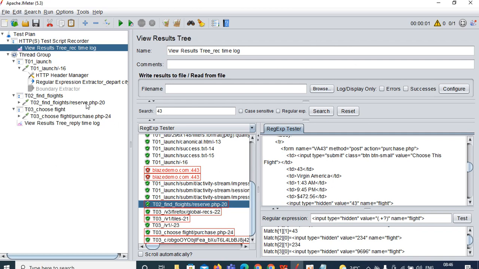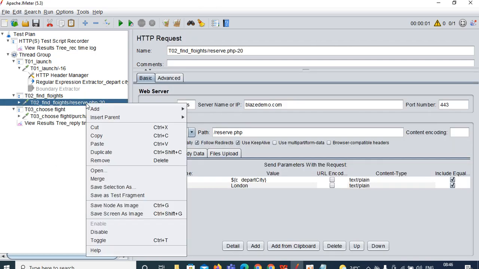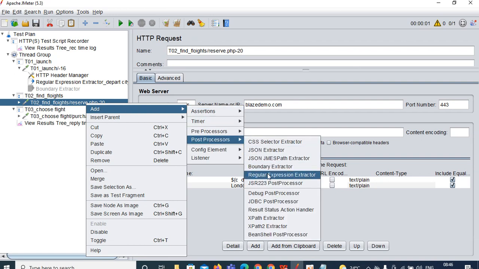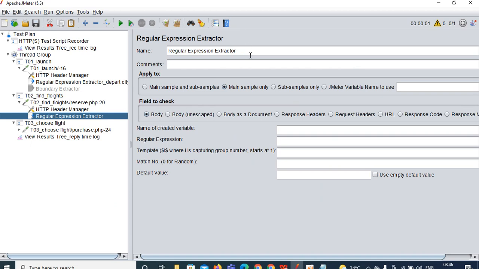Go to your script. This is request number 20. Right click on it, mouse over Add, Post Processors, Regular Expression Extractor. And what you are capturing here is the flight number, so you can give the name like flight number. I am just giving a proper naming convention, that's all.